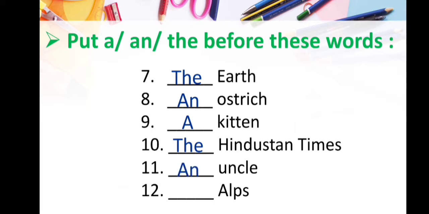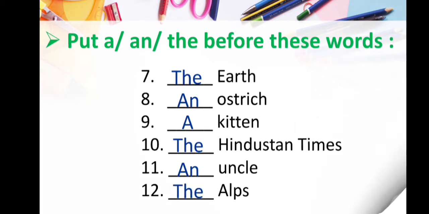The last word is dash Alps. Here you can see we are talking about the particular mountain range of Europe. So we will use which article here? Yes, the article the.